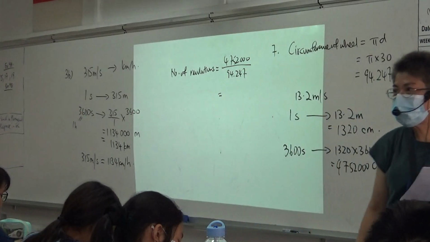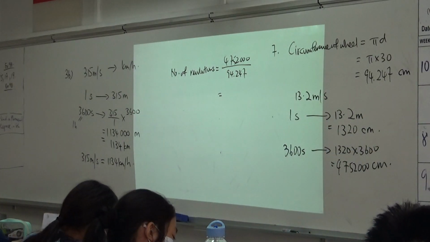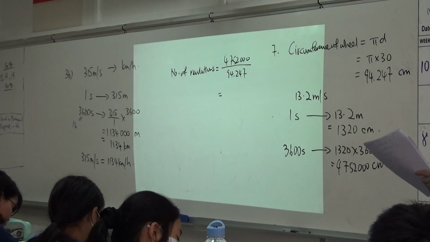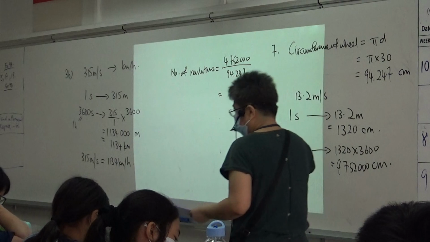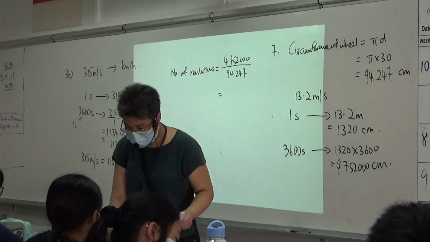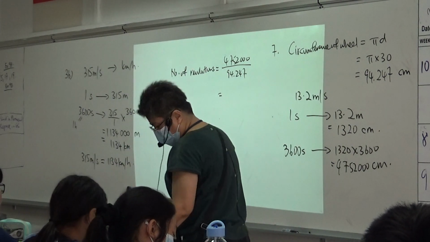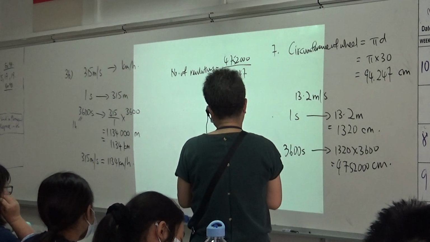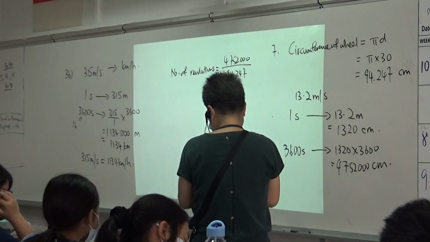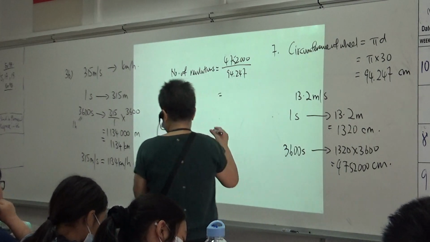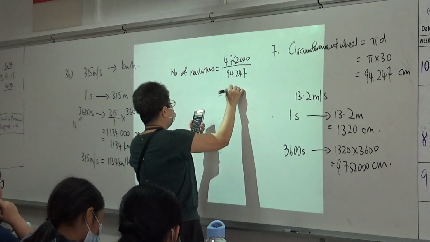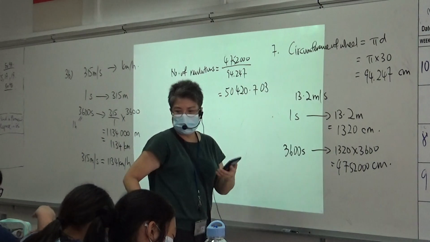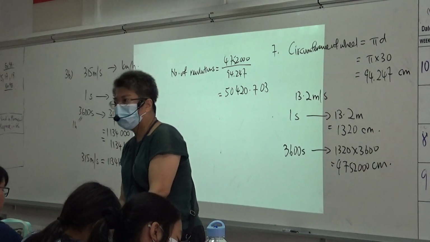Correct. Yes or no? The wheel will travel this in 1 round. So, number of revolutions. How much is that? You will get 50420.703, something like that. Correct.